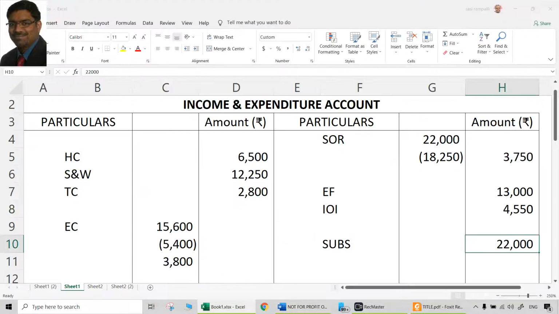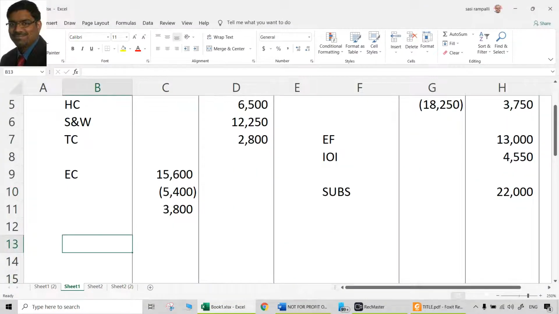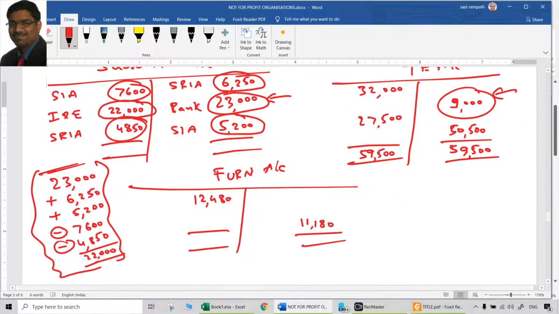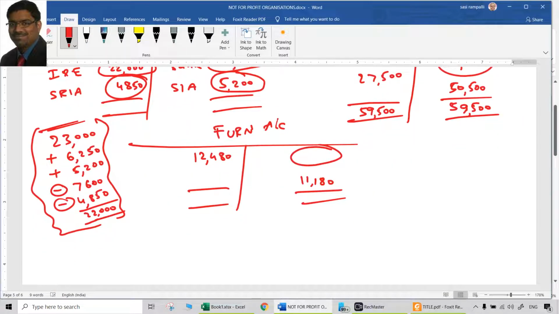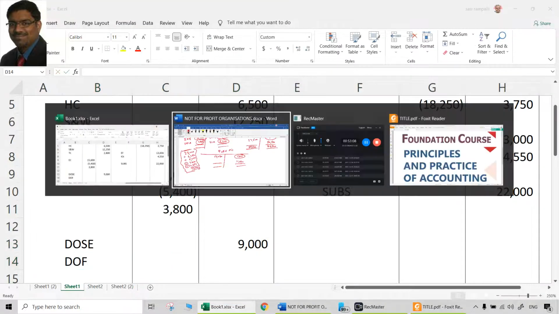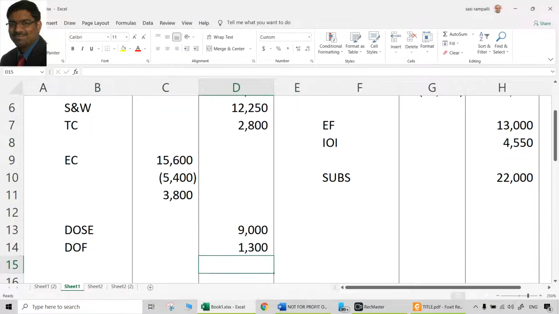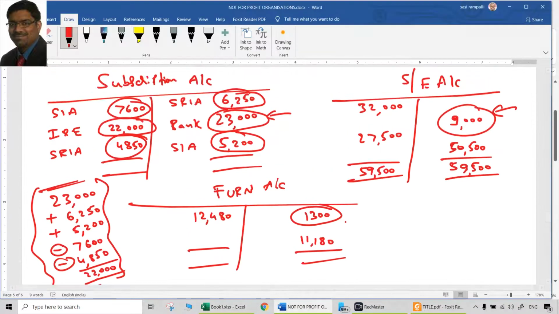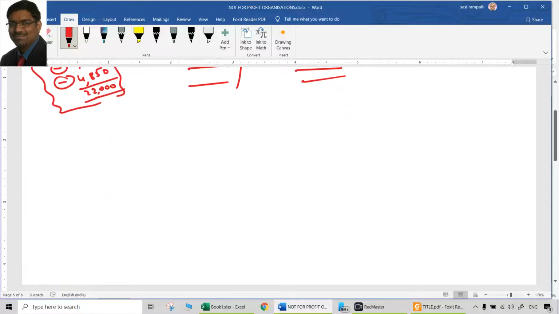So where should this go? Income and expenditure, debit side, depreciation on sports equipment, 9,000. Here it is credit, it should be debited here. Then comes the furniture account, same logic, 12,480 and 11,180. Difference is 1,300. What could be this difference? Only one option, no other option. That could be depreciation. So depreciation on furniture, debit to income and expenditure account, 1,300. Once again, here it is credited, here it is debited. That's all. All accounts that we opened, subscription account, sports equipment account, furniture account, all are closed.